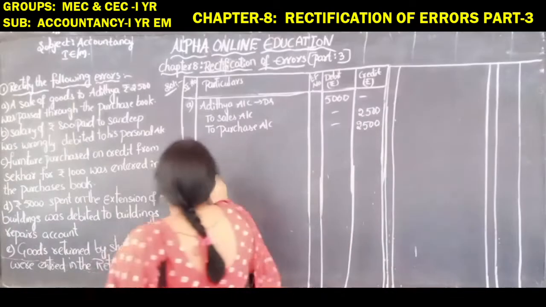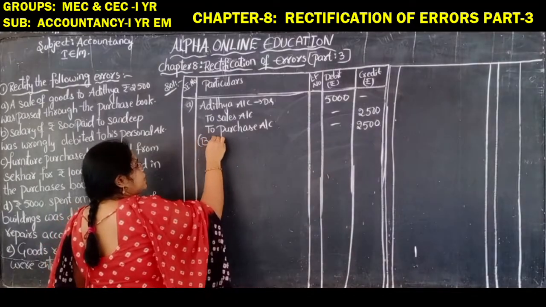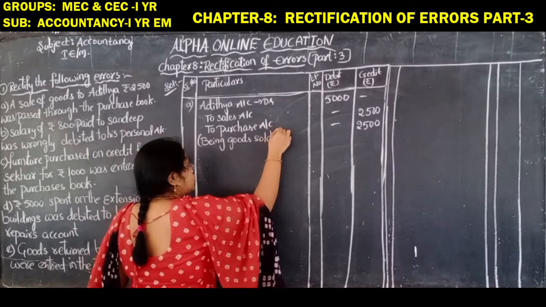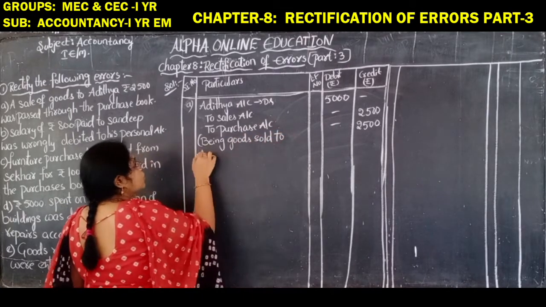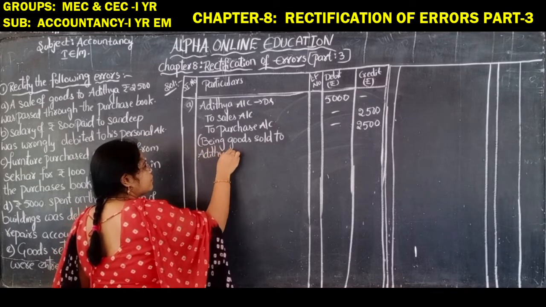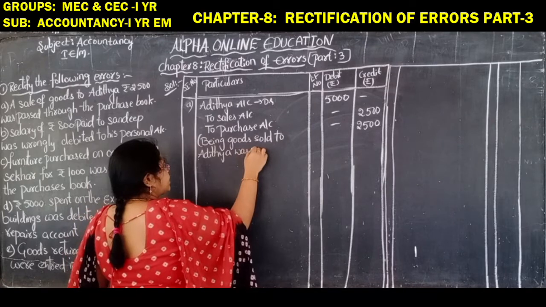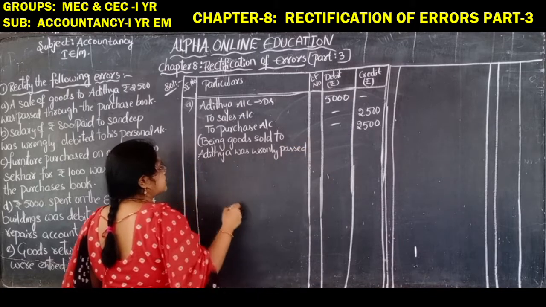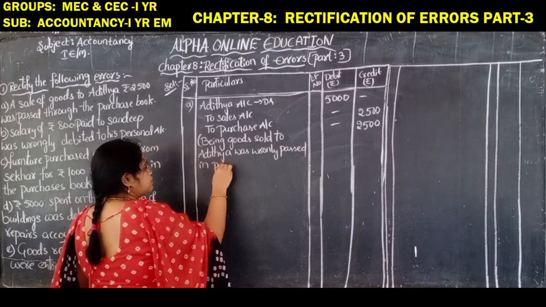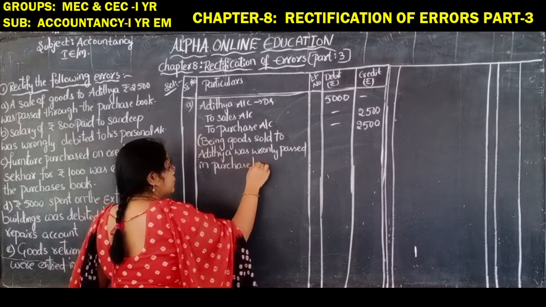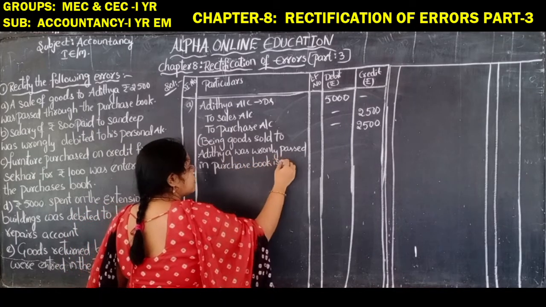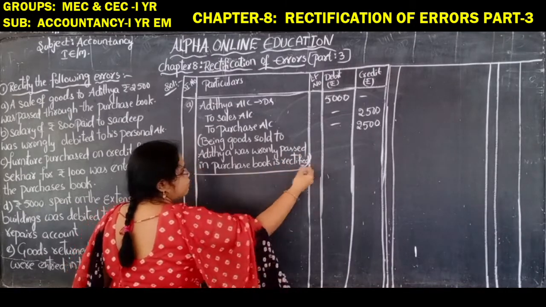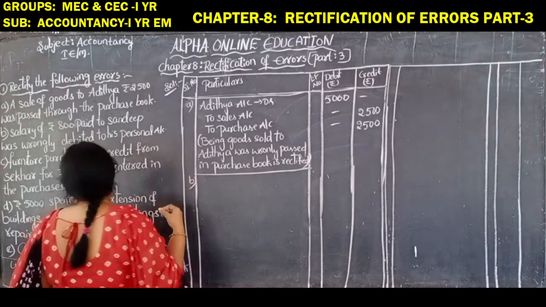We have rectified it here. So now we will write the narration. Being goods sold to Aditya was wrongly passed in purchase book is rectified, means we are rectifying that error here. Up to here completed. Now next, B.